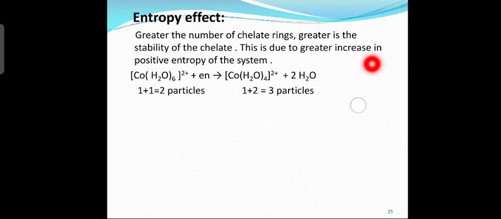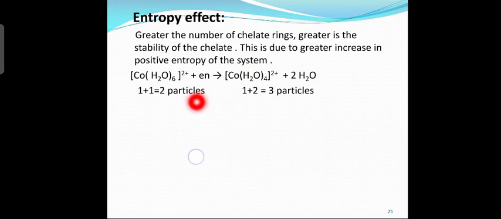Now, for example, in [Co(H2O)4]2+ there is one chelate ring. During its formation from aqueous solution there is an increase in the number of particles from 2 to 3. You can see here in this example [Co(H2O)6]2+ gives [Co(H2O)4]2+ plus 2 H2O.